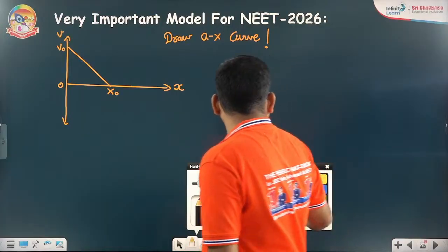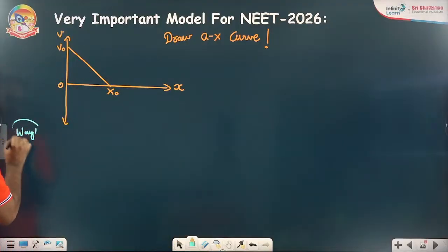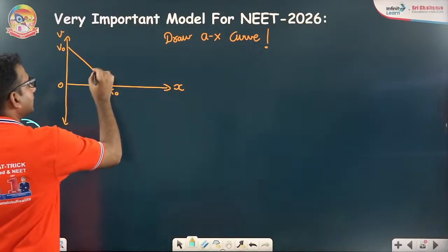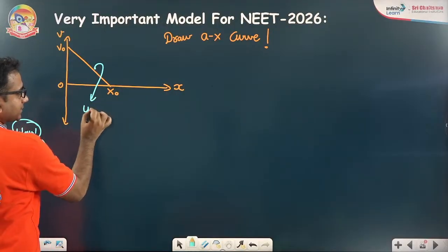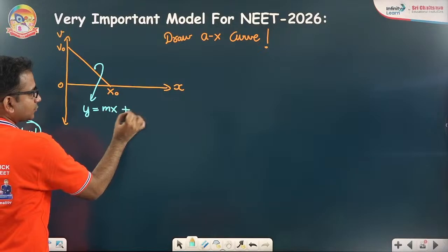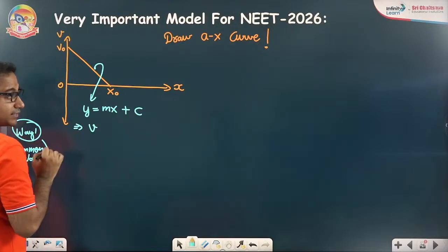How to draw that? Way 1, the common way, that is how people usually do it. I will express this velocity, since it's a straight line, in terms of y equals mx plus c. That means here the y-axis parameter is nothing but the velocity.